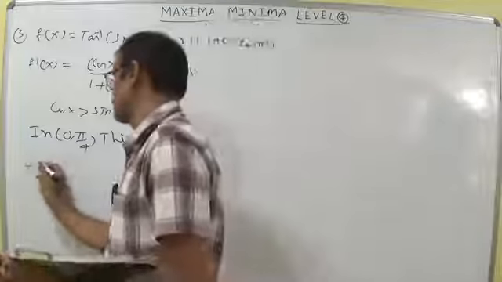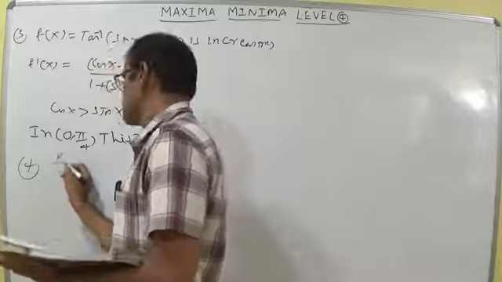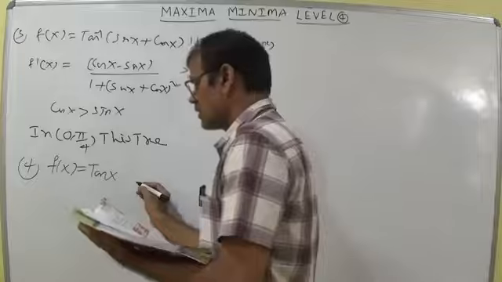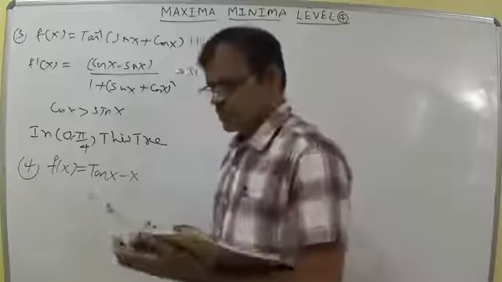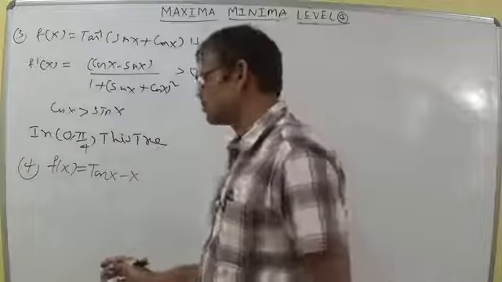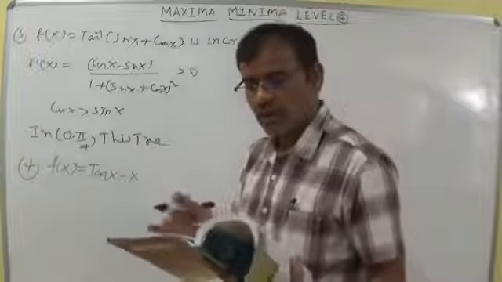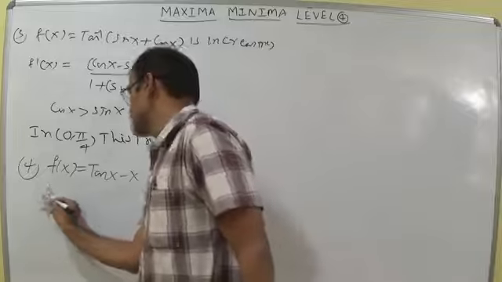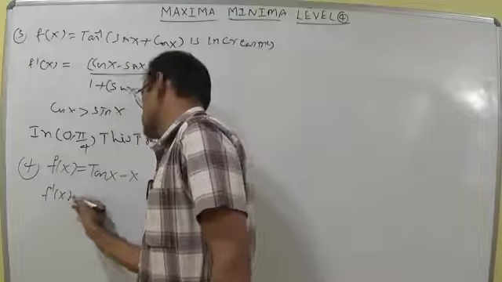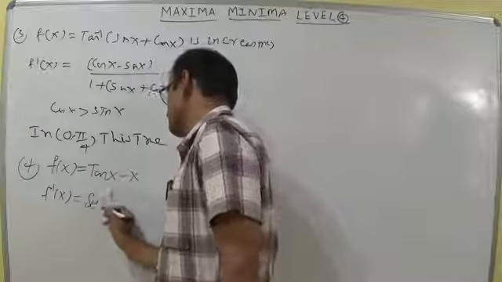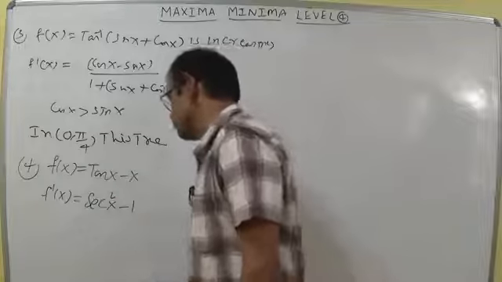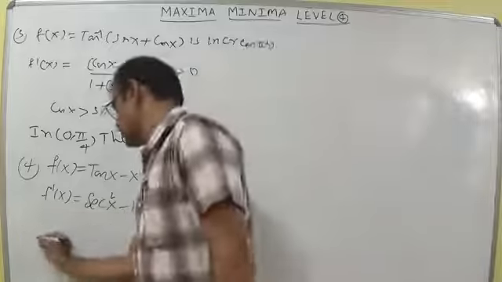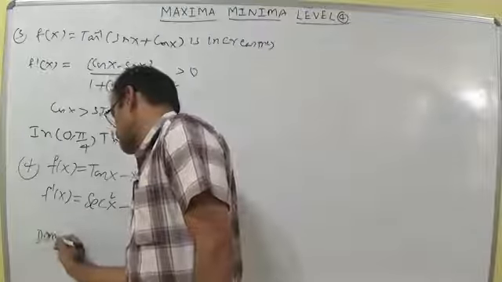Let us discuss the fourth question. The function f of x is equal to tan x minus x. He did not give any interval for the function. The options are: always increases, always decreases, never increases, and so on. Let us calculate f dash x. F dash x means the derivative of tan x, which is secant square x, and the derivative of x is minus 1. Let us try to understand the domain of secant x.